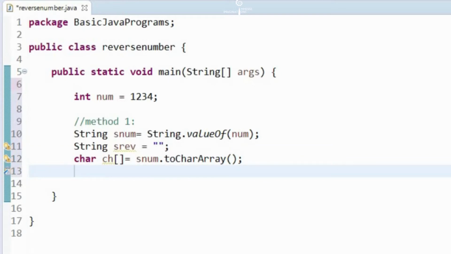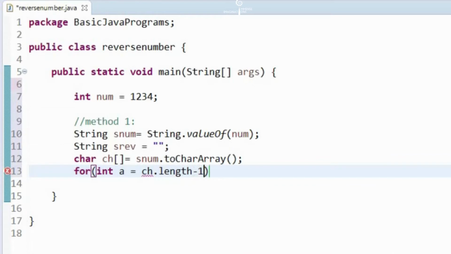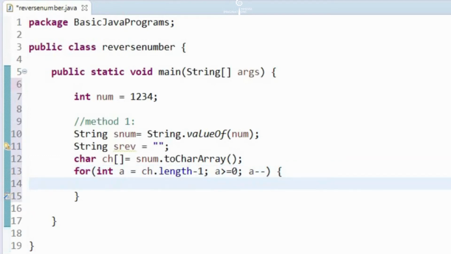I have already completed the string reverse program, so this is similar logic. You can watch that video. The link is given in the description. So now let's iterate it over a loop in the reverse order. So int a is equal to ch dot length minus 1, a greater than or equal to 0, a minus minus, and say s reverse is equal to s reverse plus ch of a.